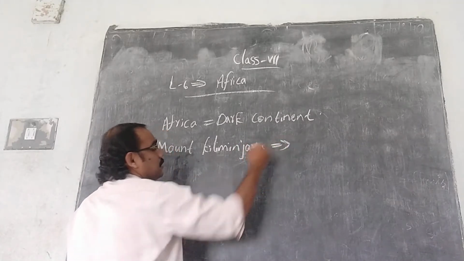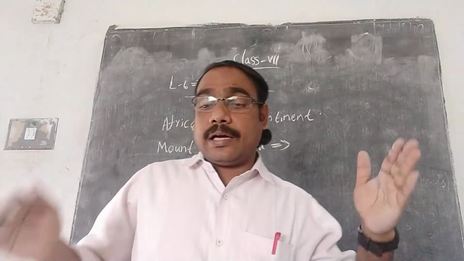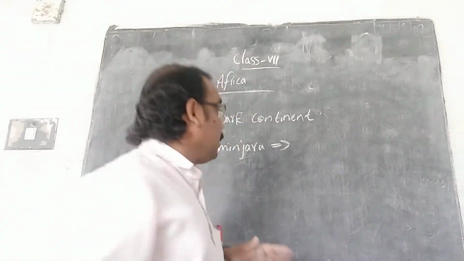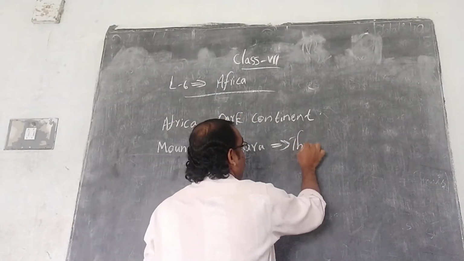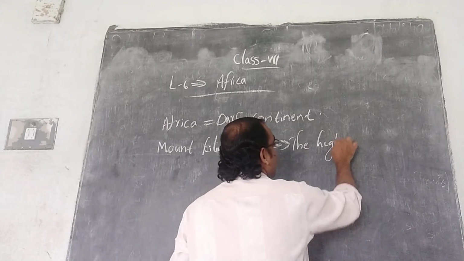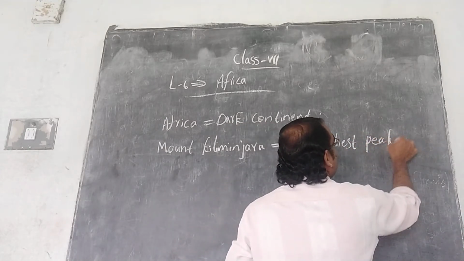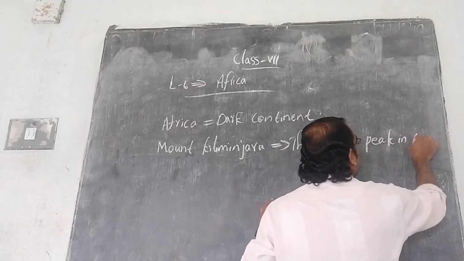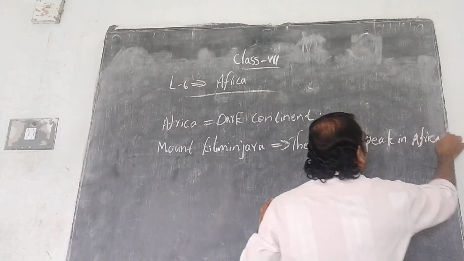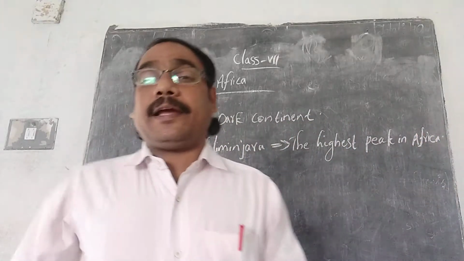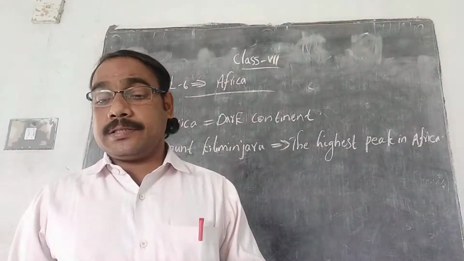Mount Kilimanjaro is known as the highest peak in Africa.